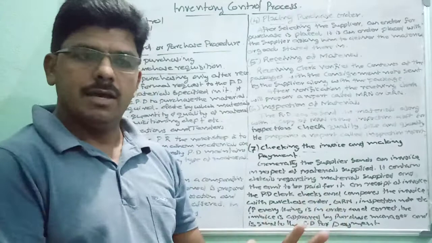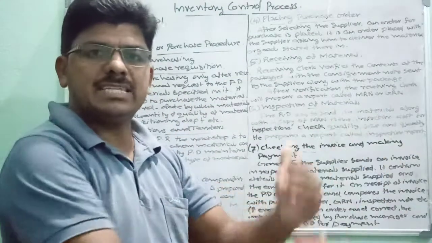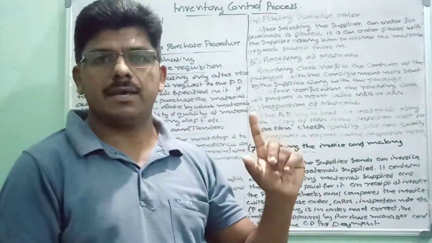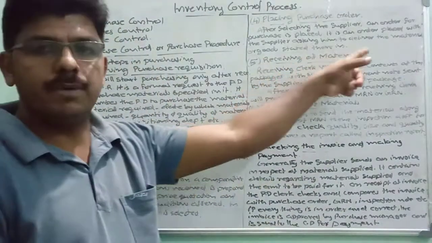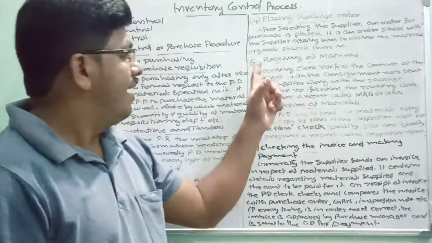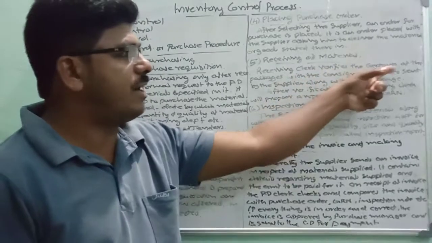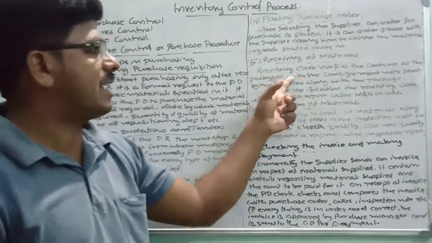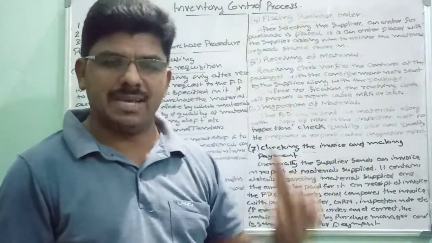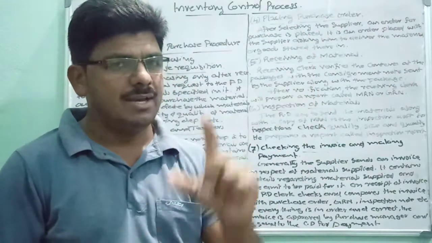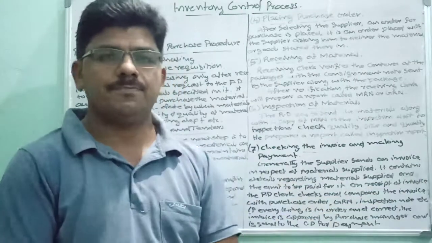Okay, now a purchase order is placed before the selected supplier. Let us see the next stage, receiving of material. Receiving clerk verifies the contents of the packages with the consignment note sent by the supplier. Okay, it is the next stage after placing the order.